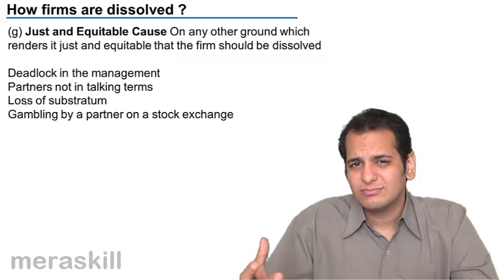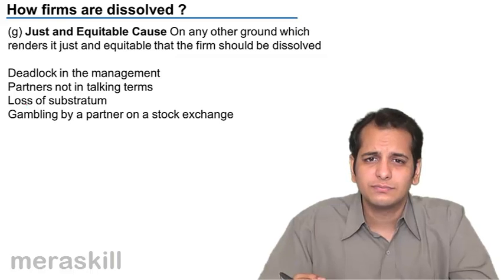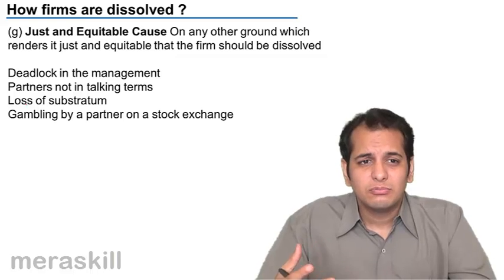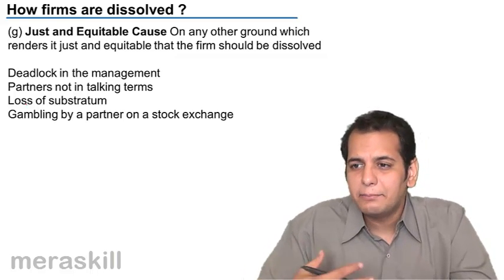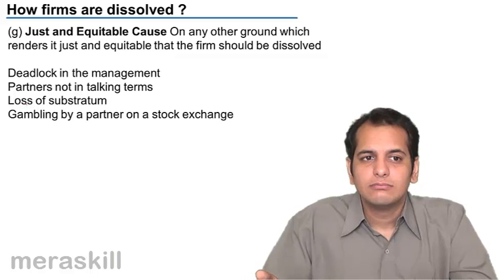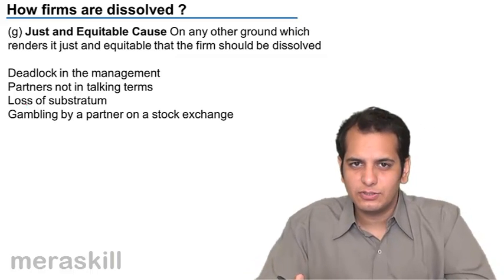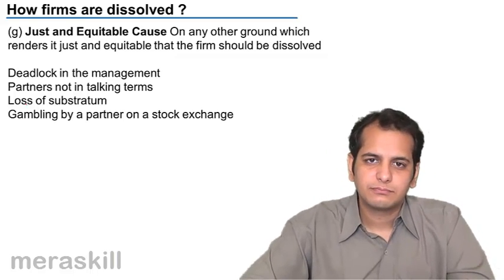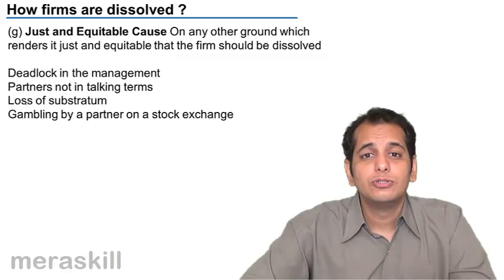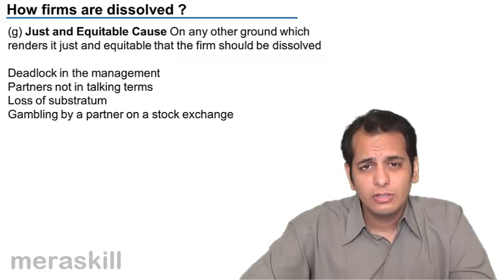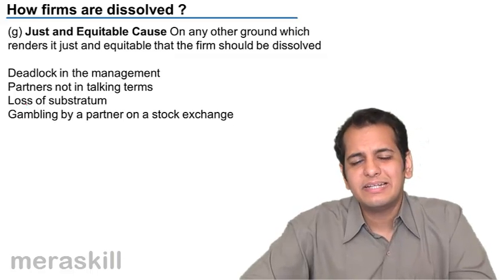Okay, partners not in talking terms. Now again, there has to be mutual trust. The relationship has to be strong. There has to be friendship. There has to be a friendly behavior between partners. But if the partners are facing animosity with each other, are enemies of each other, they are not at talking terms, the partnership should rather dissolve, because such a partnership will never be a success.